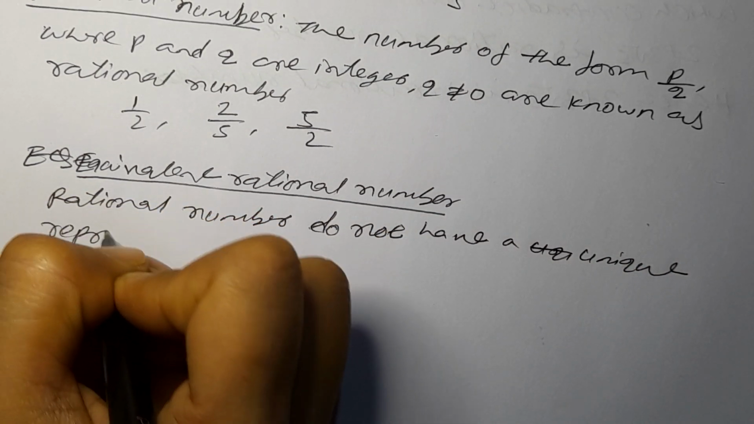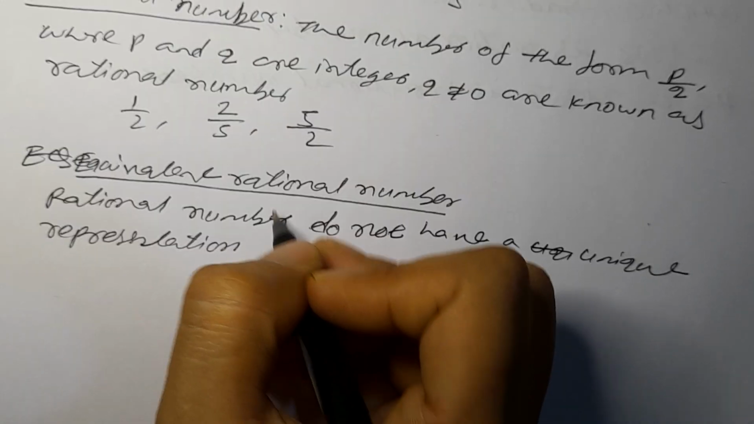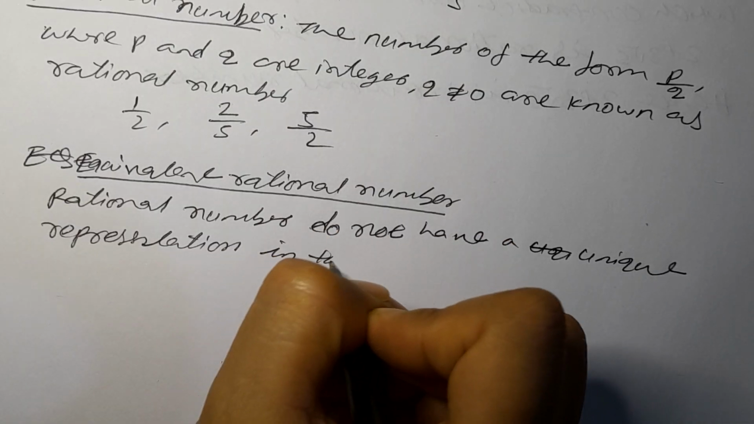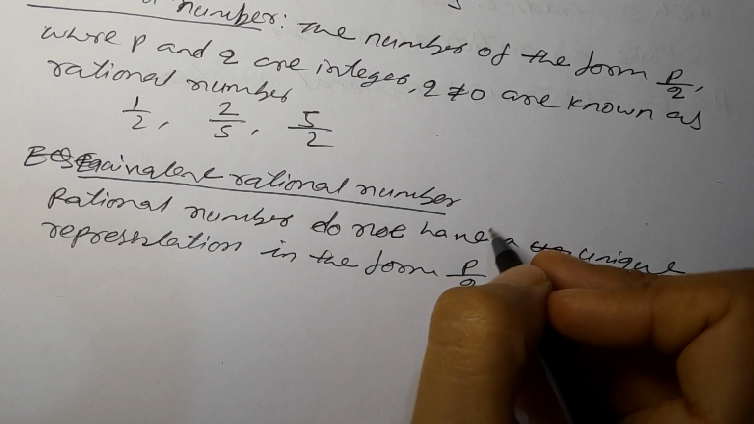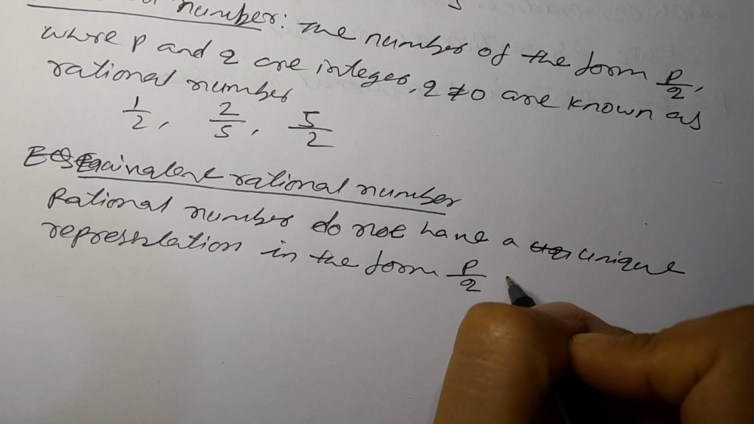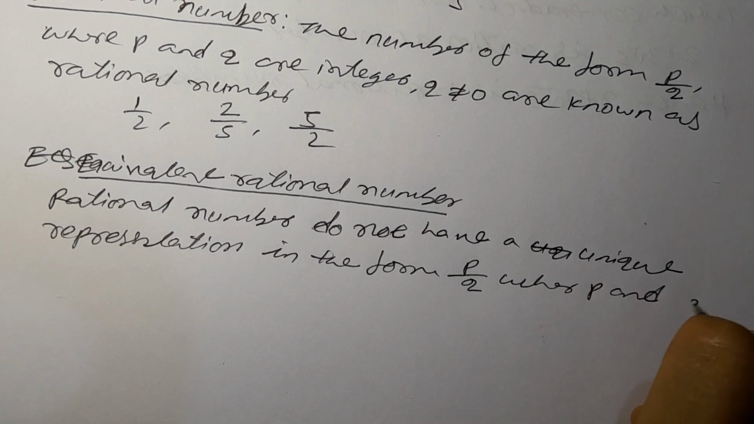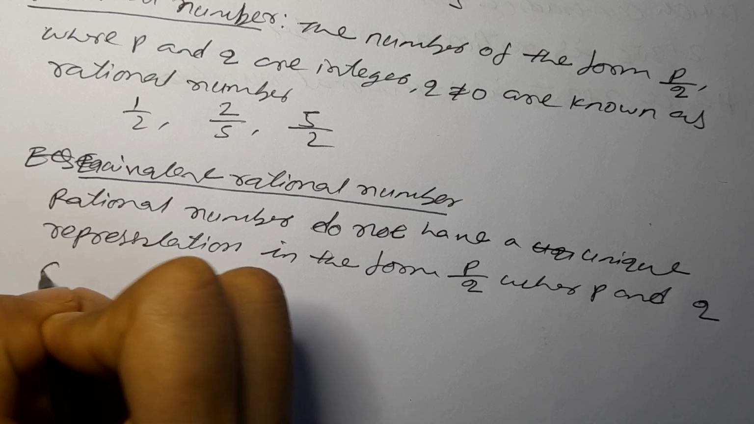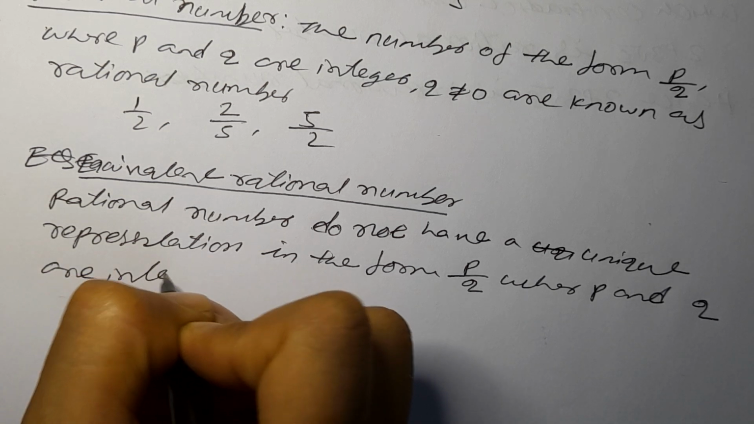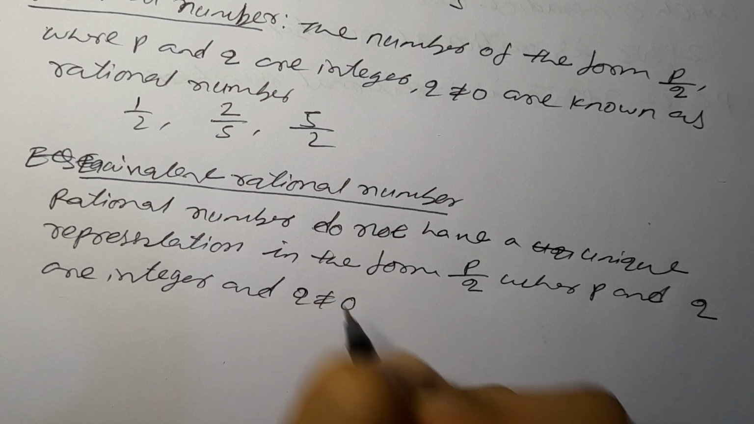Representation in the form p by q, where p and q are integers and q does not equal 0.